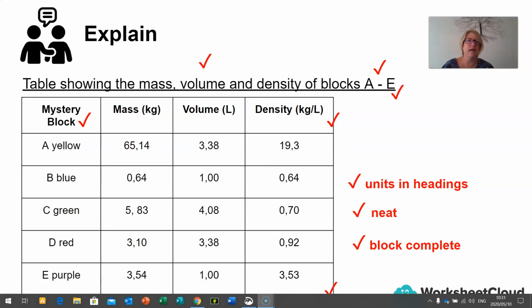And then lastly, your table needs to be nice and neat before you hand it in for an assessment in a test or as part of a prac or in your exam. So well done. I hope you got full marks for your table and that you got full marks for all the correct calculations.